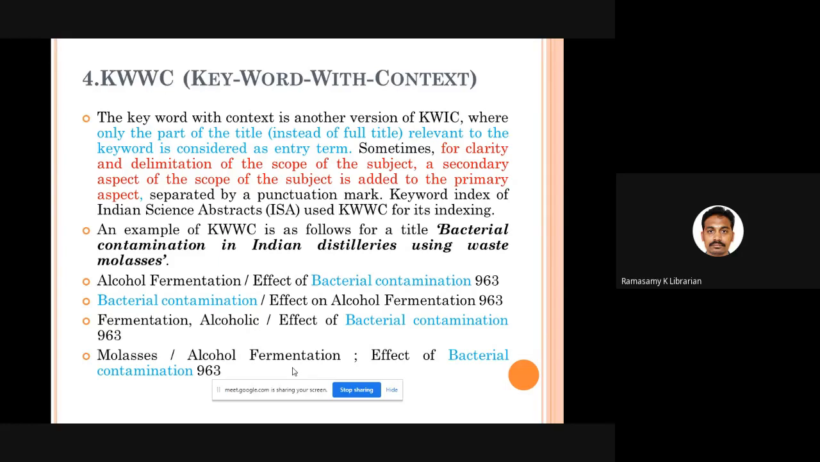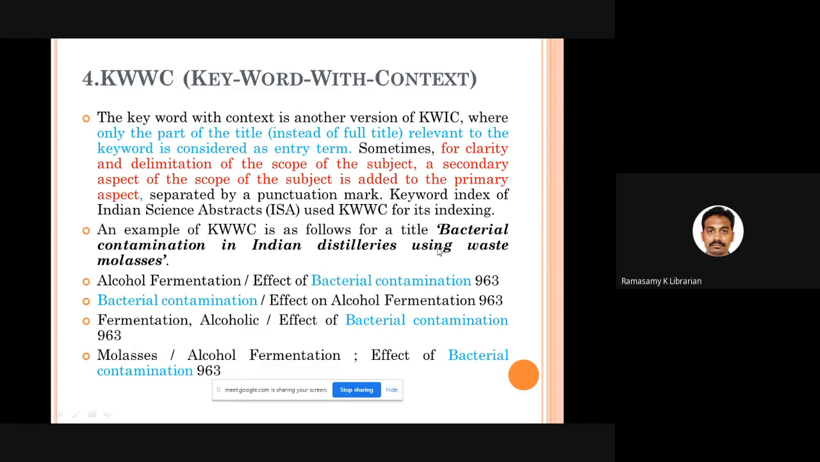Here, we are not going to use the entire full title. Instead, we are going to read the title. We are going to find out what is a very key element of this particular title. Only that particular keyword is repeated in all the subject headings. And if you require, you can use your own kind of scope limiting words. For example, I'll tell you an example here.